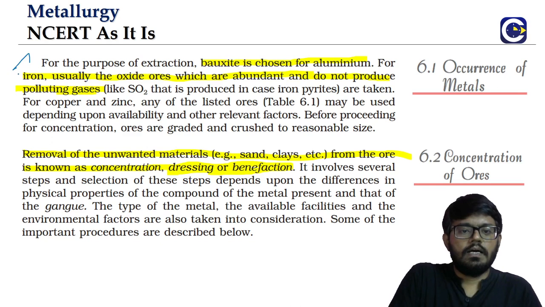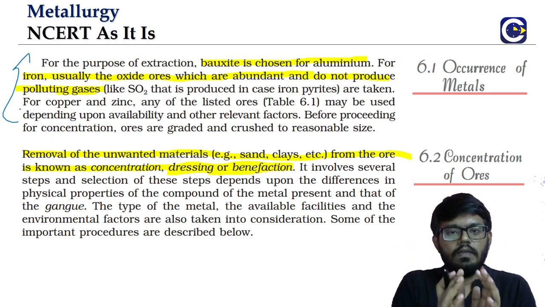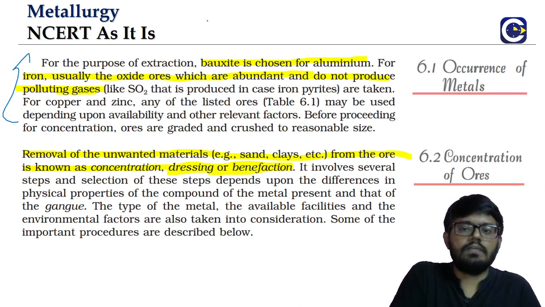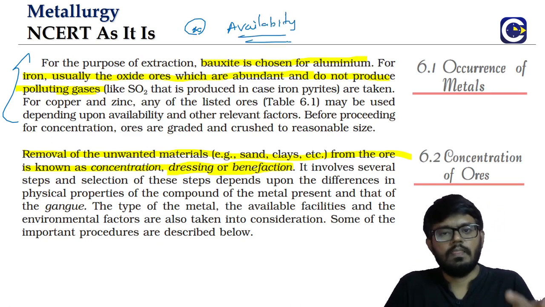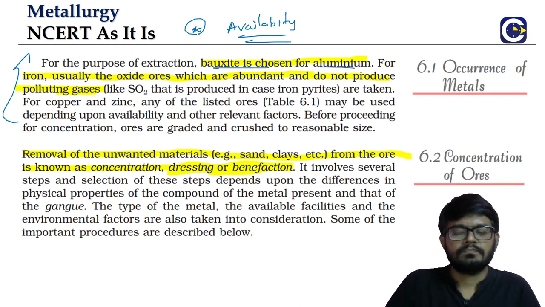Now the ore that we choose for the process of extraction, obviously depends upon what? The availability. So we said for aluminum, what is the principal ore? Bauxite. So we'll choose bauxite.